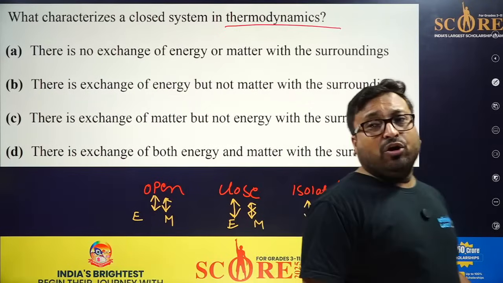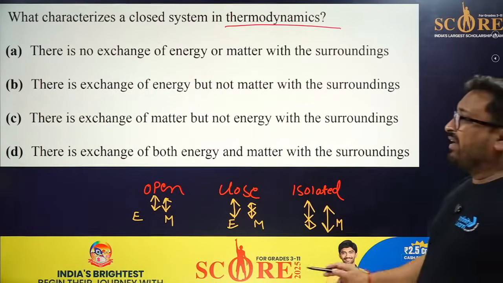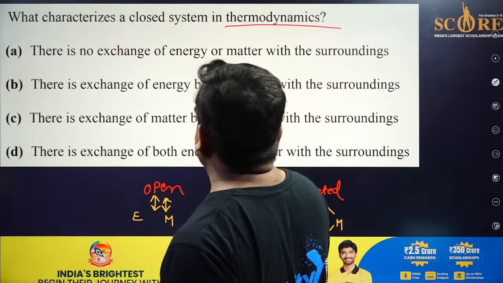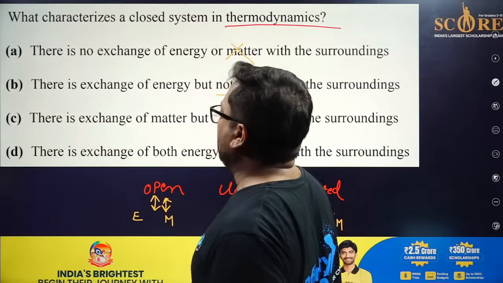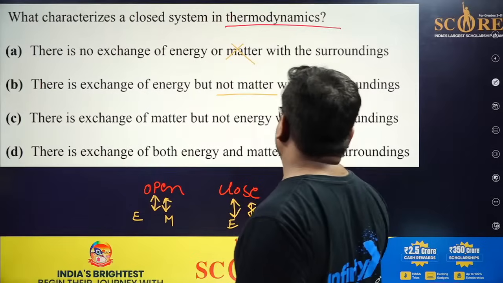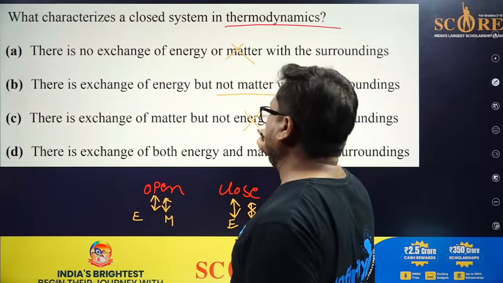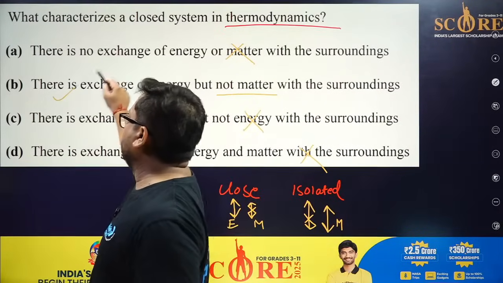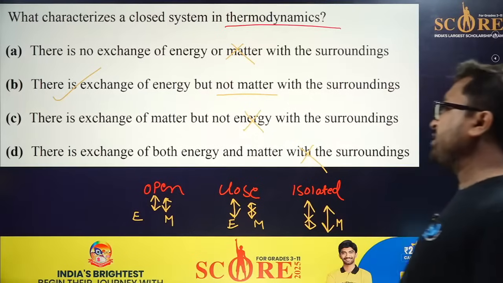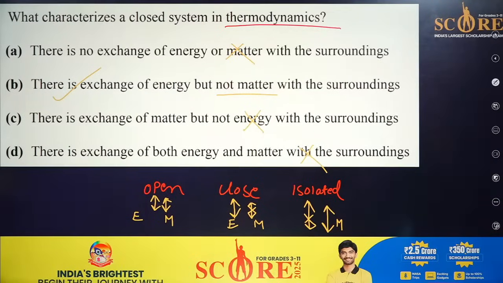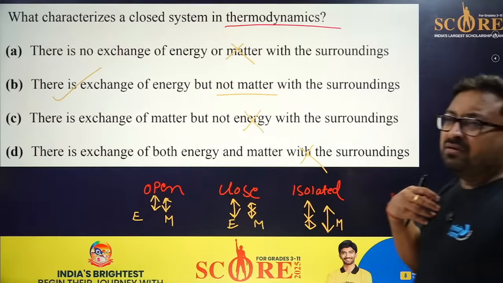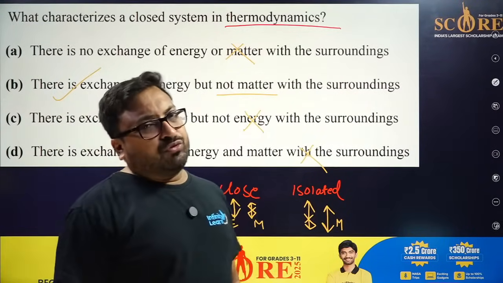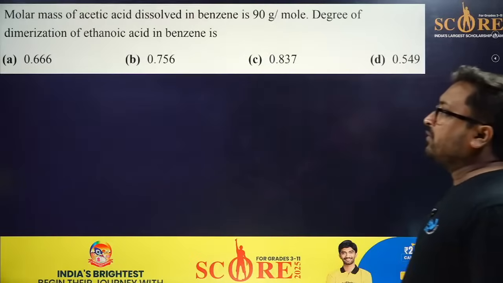So in closed, only energy will exchange. No exchange at all is isolated, not possible. Exchange of matter but not energy is again wrong. Exchange of both is also wrong. So only option 2 is the possible answer: exchange of energy but not matter. Clear? An open system is our human body. Energy and matter both will exchange.